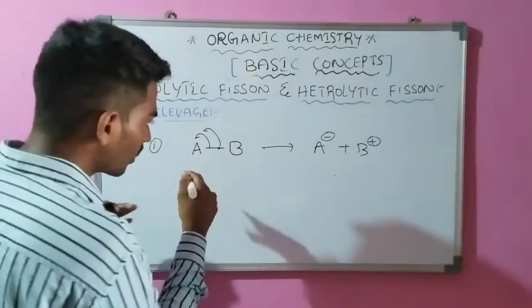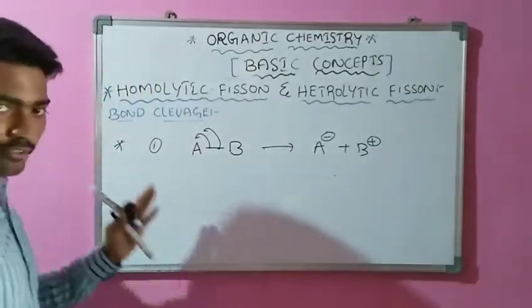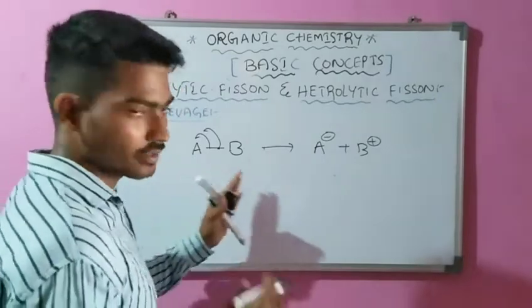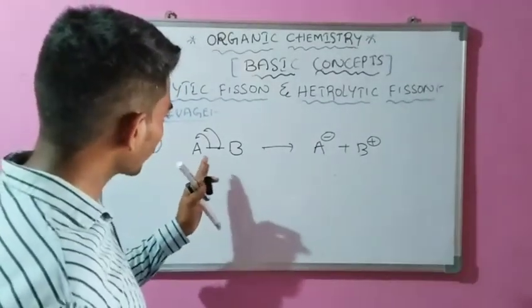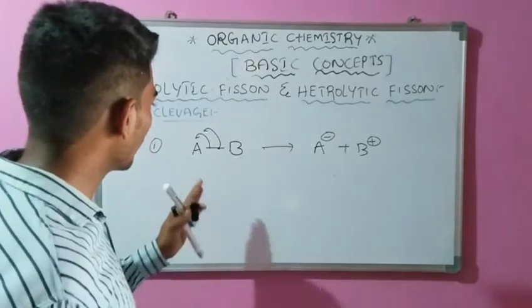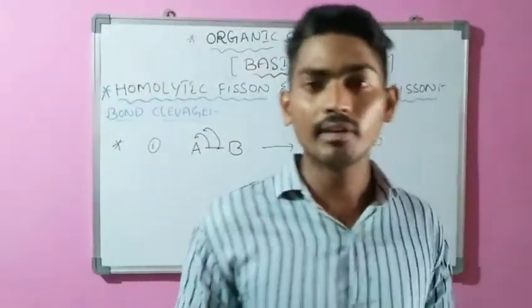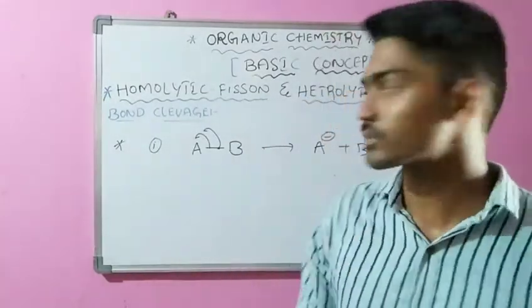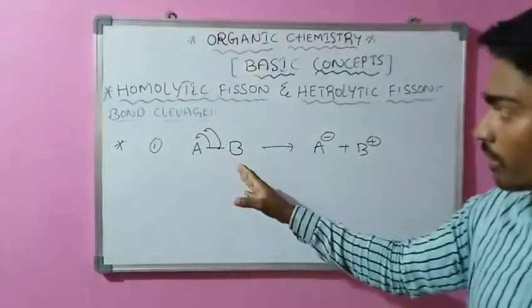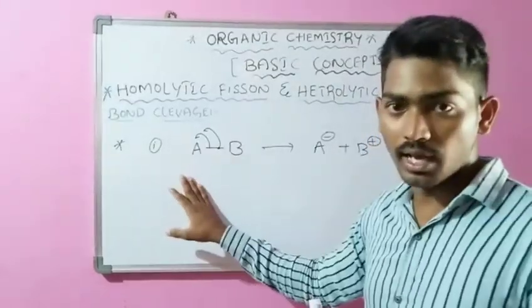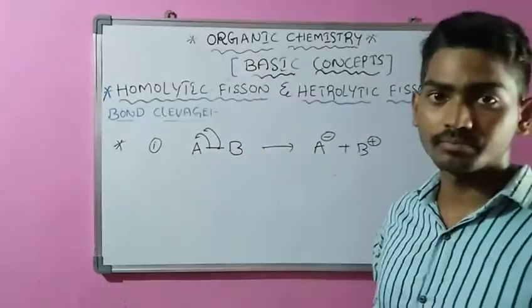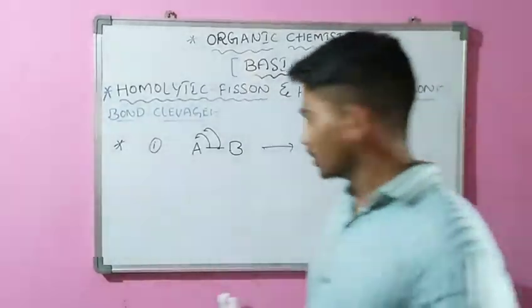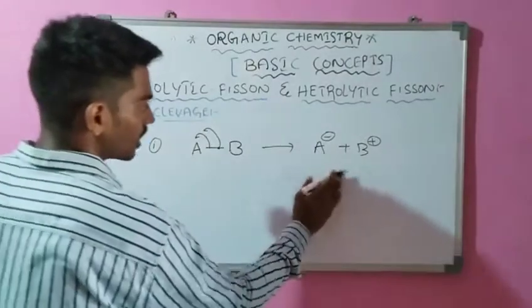In heterolytic fission, during bond breaking, there is a difference in electronegativity between the atoms. In homolytic fission, the sharing is equal because the atoms have equal electronegativity. Here in heterolytic fission, A is bonded to B, and the electrons move either to atom A or atom B, because A is a more electronegative atom than B. So this type of reaction takes place.